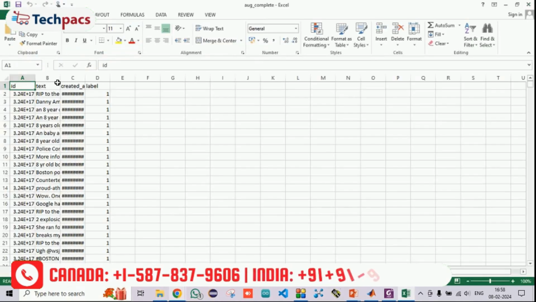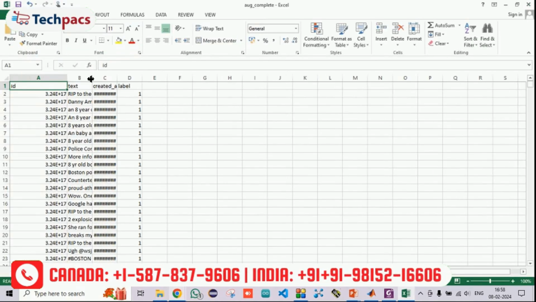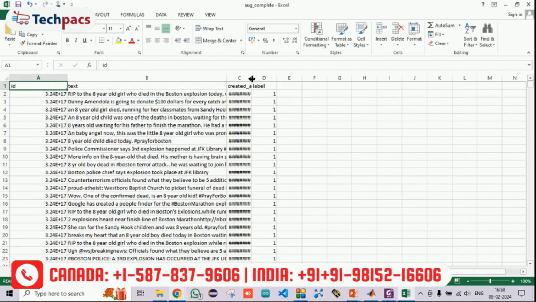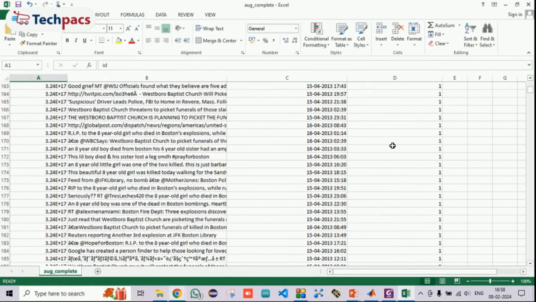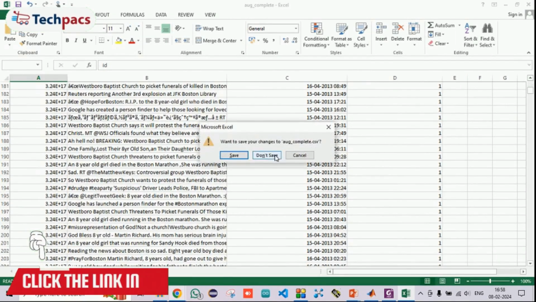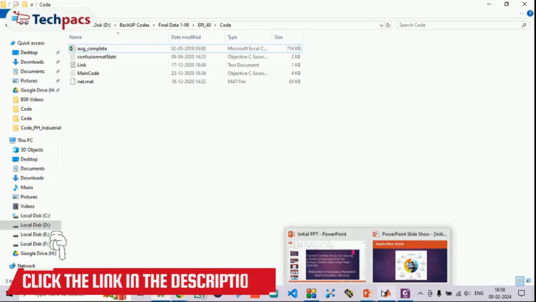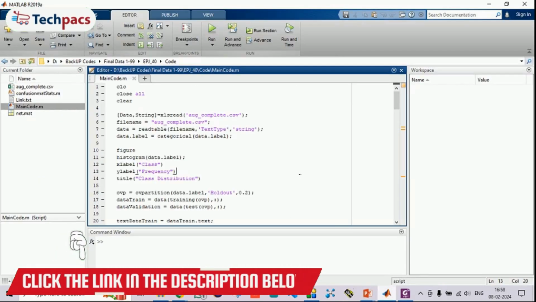You can see all this information, like IDs, whatever the text is, when it was created, along with the labels that say whether it is rumored or non-rumored content. So we are using the information directly. In order to run the code, you just need to select the file and click on the run button.